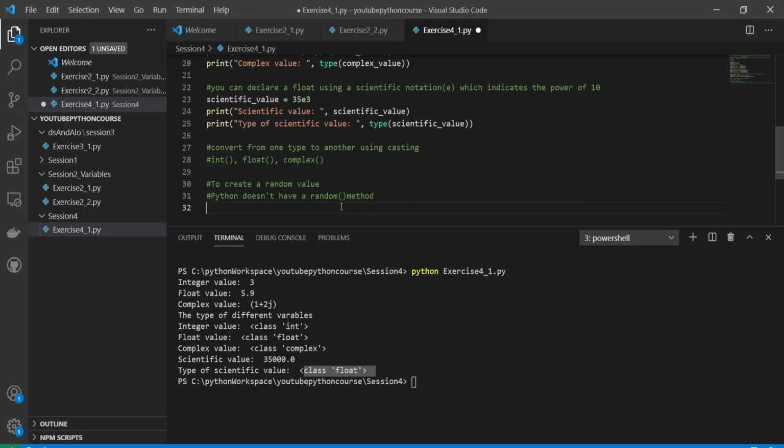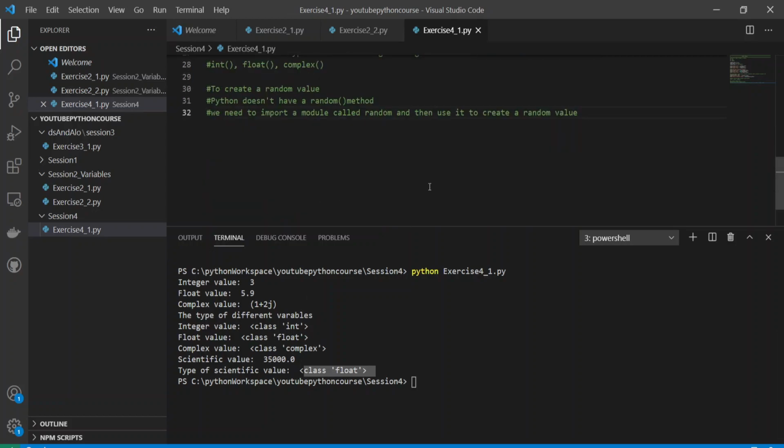What we can do is import a module called random and then use it to create a random value. This is a built-in module which you can use. So I'll show you what we can do.